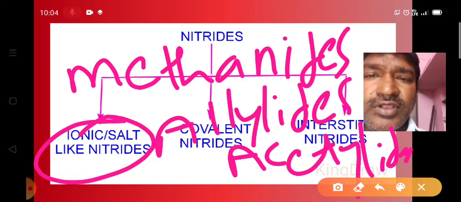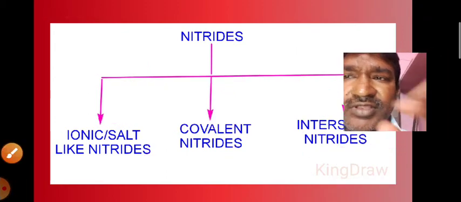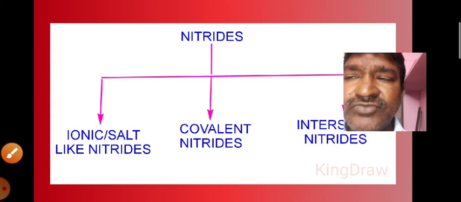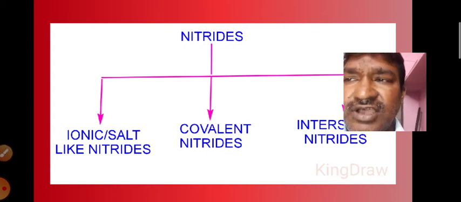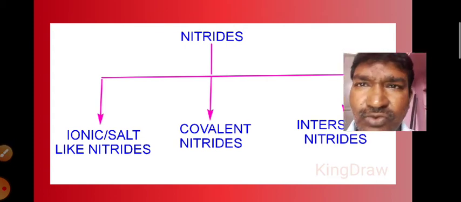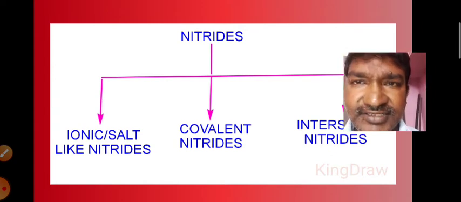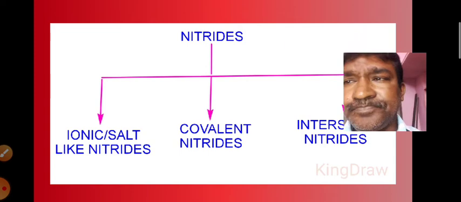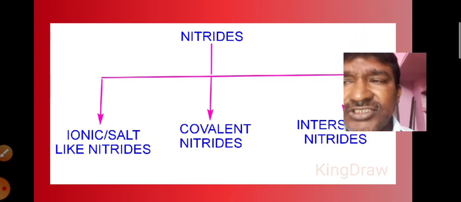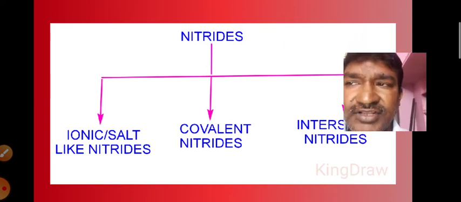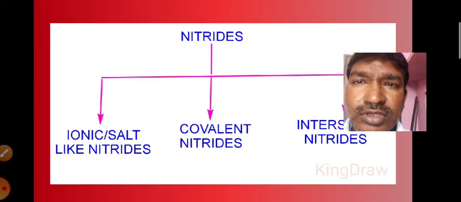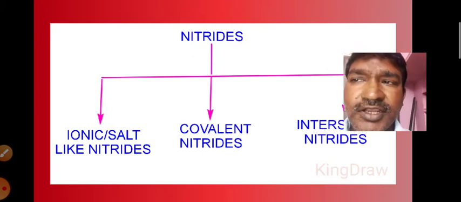Okay, so on the whole we have to remember that nitrides are of three types: ionic nitrides, or salt-like nitrides, covalent nitrides, and the third one, interstitial nitrides. Now we go for the study of the individual nitrides. First of all, we move on to the ionic nitrides.